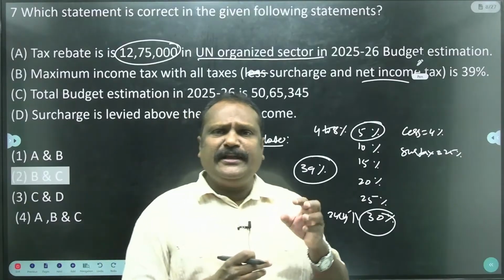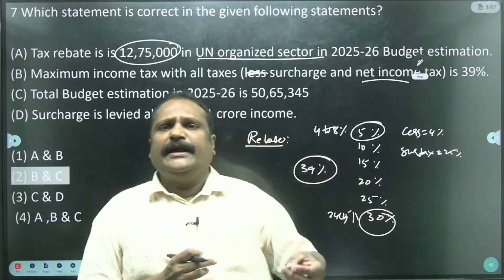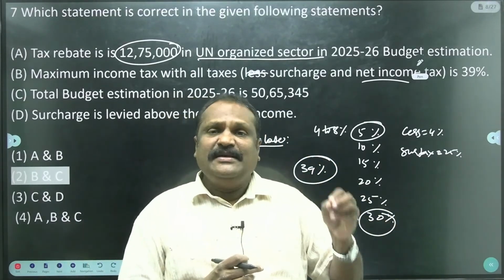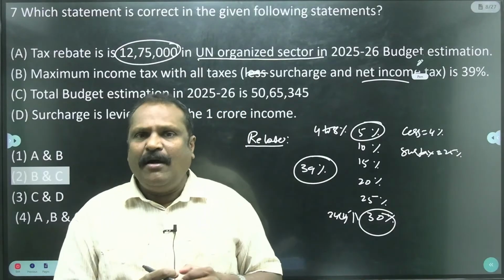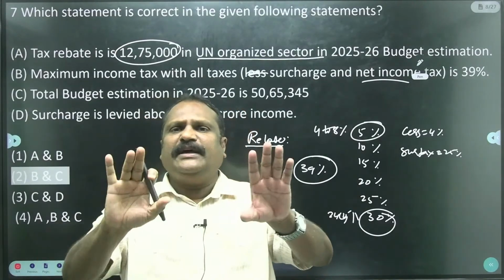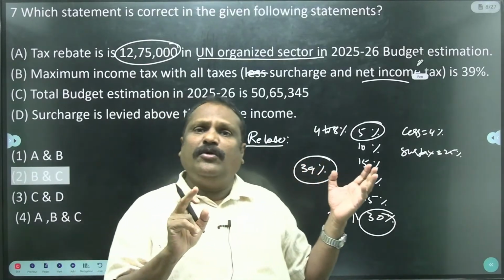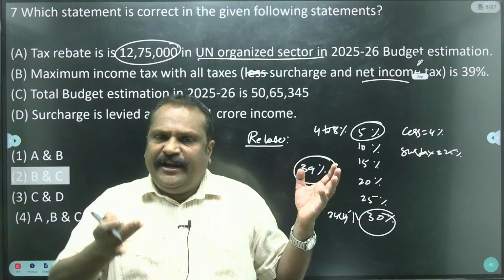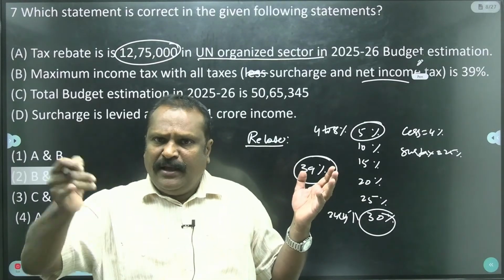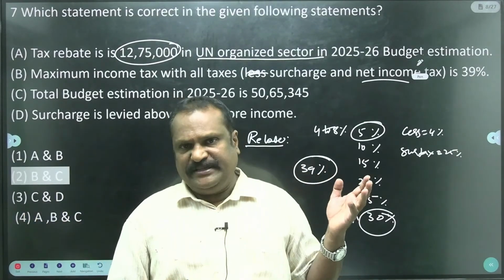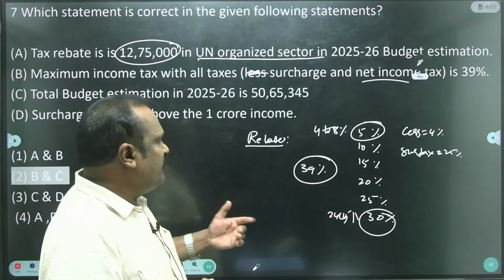Suppose a person is getting more than 50 lakhs, he has to pay the net income tax, cess and surtax also. All this is nothing but a maximum of 39%. It is reduced by Nirmala Sitharaman in the 25-26 budget estimation. Okay, it's reduced to 39%.